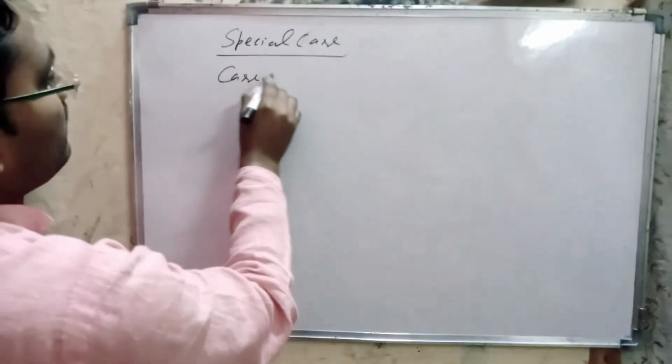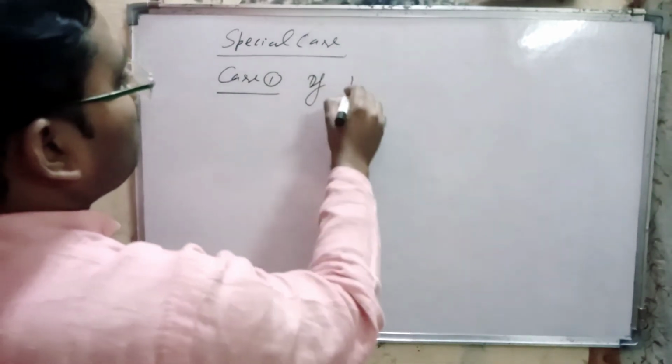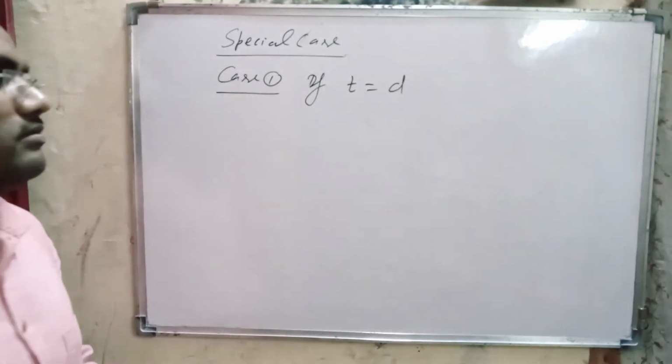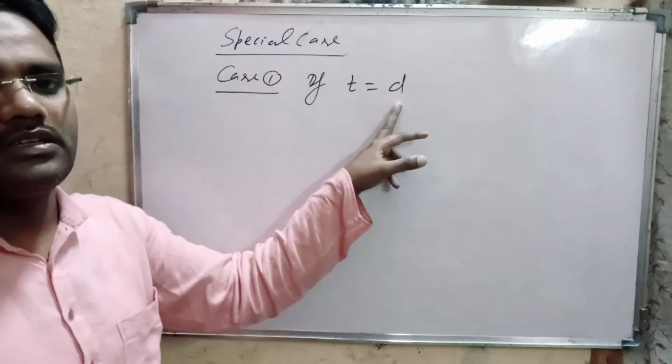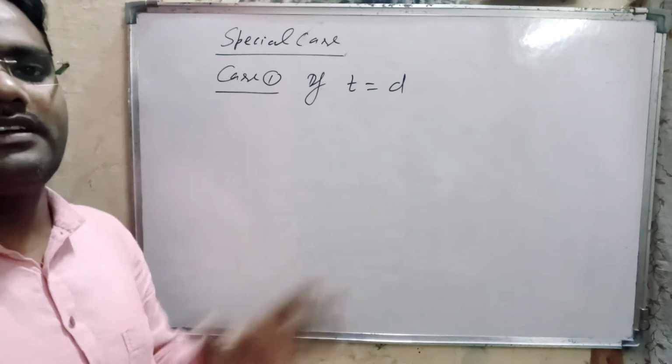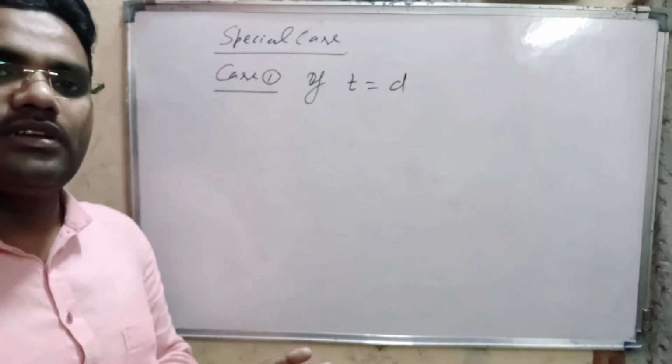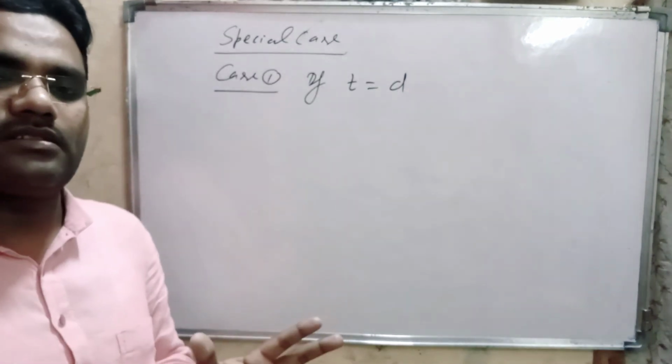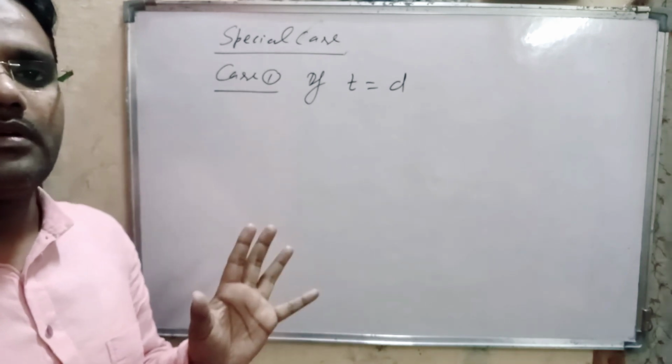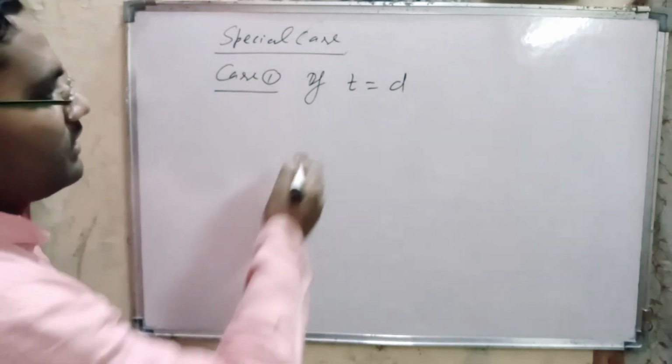Now here we take case 1. If t is equal to d, it means the dielectric is introduced in the whole space between the plates of the parallel plate capacitor.